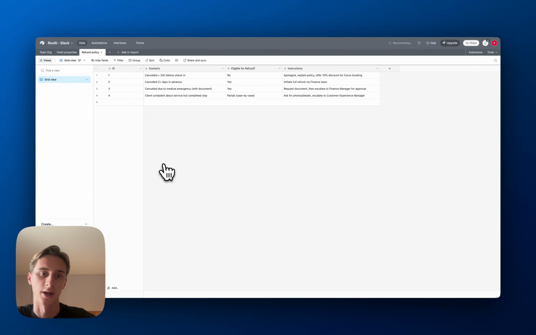As the travel agent, I could be confused and I wouldn't know directly on the spot. But if I could just ask the AI travel agent, the AI app, give the scenario, it'll check the database to see what I should be doing and what I should say. So for example, in this case, it's cancelled due to medical emergency with document. They are eligible for the refund, and the instructions are to get the document, then escalate to the finance manager for approval. So it just gives me exactly what I need to do and saves a lot of time.